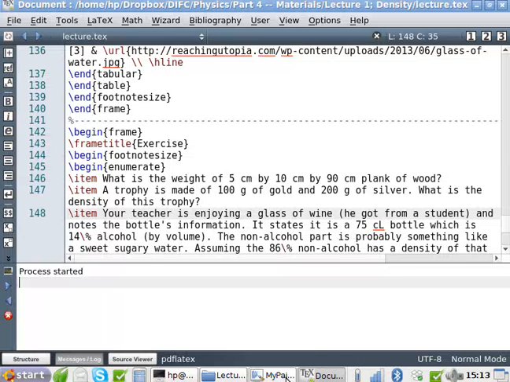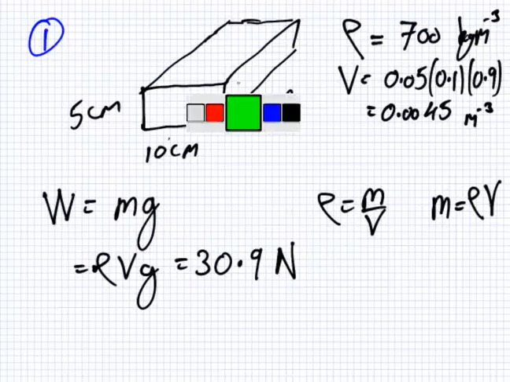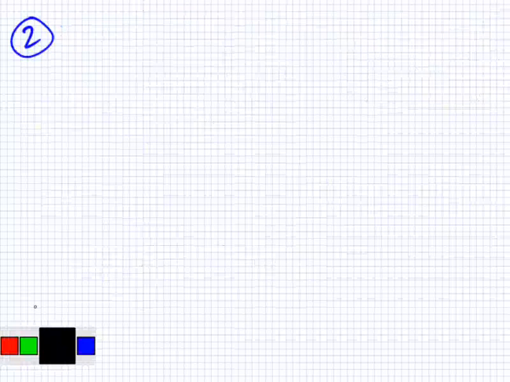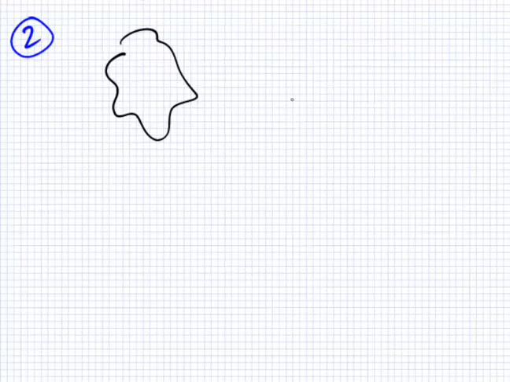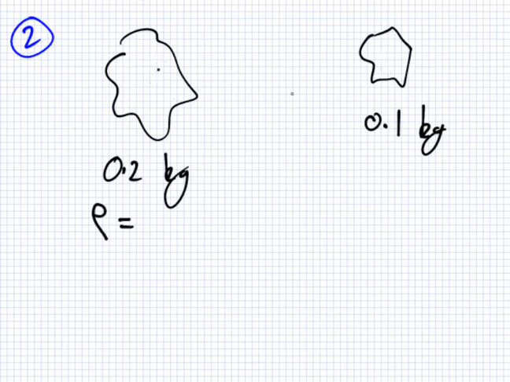Right. Number 2: a trophy is made of 100 grams of gold and 200 grams of silver. What's the density? Okay. So it's like this. You can imagine you have your gold. How much? 200 grams, 0.2 kilograms, and then here can be your silver, and what's that? 0.1 kilograms.